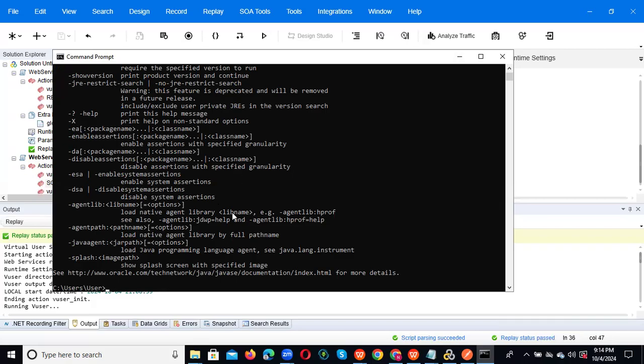If it is not there, you will get a command mismatch or wrong error. In that case, go to Google, type Java download, download it and click next to install Java.